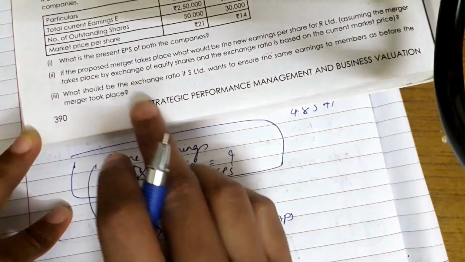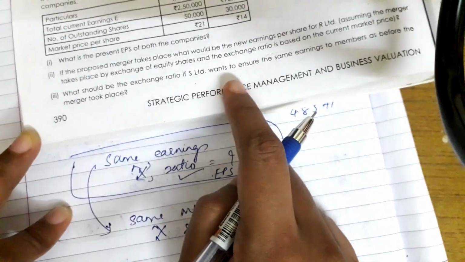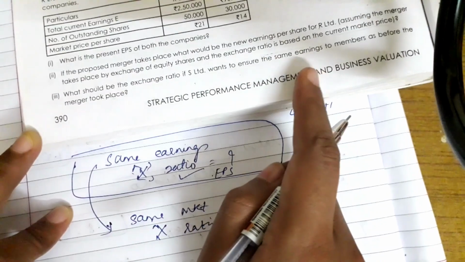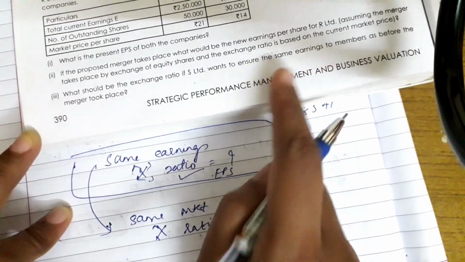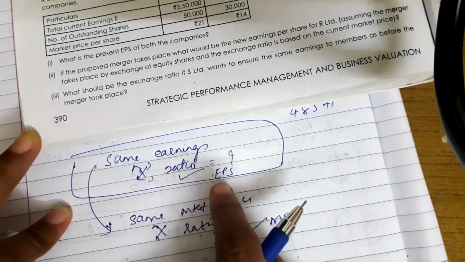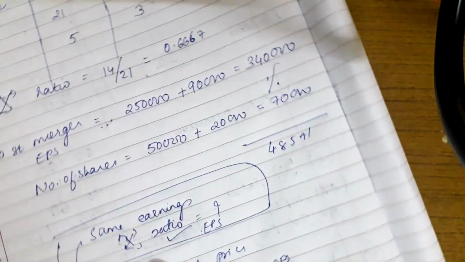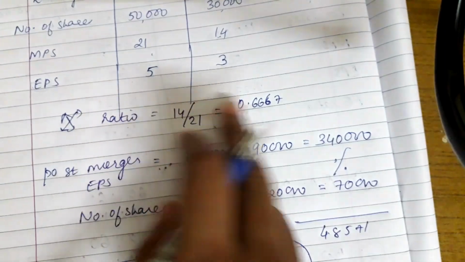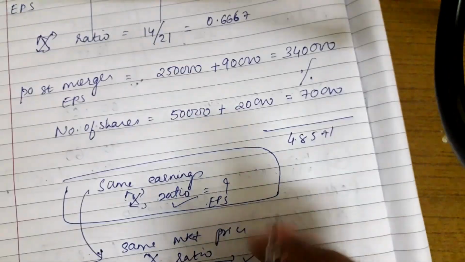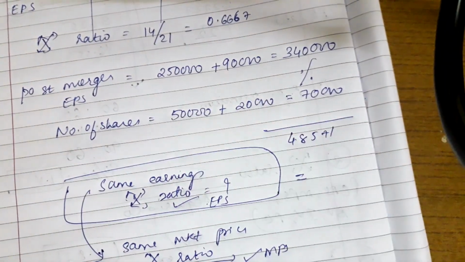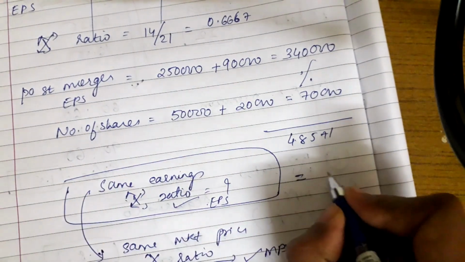So here as they are asking what should be the exchange ratio if it wants to ensure same earnings, that means the exchange ratio is based on EPS. So let's find the exchange ratio as per EPS. We have already found EPS, that is 5 and 3. 3 divided by 5, the exchange ratio as per EPS will be 3 divided by 5, that is 0.6.